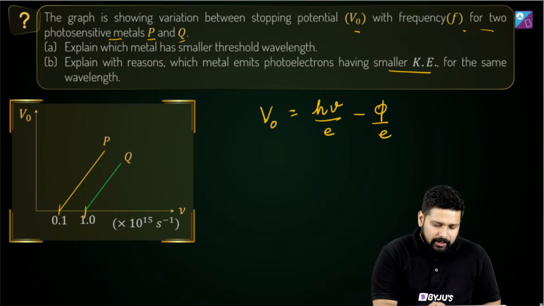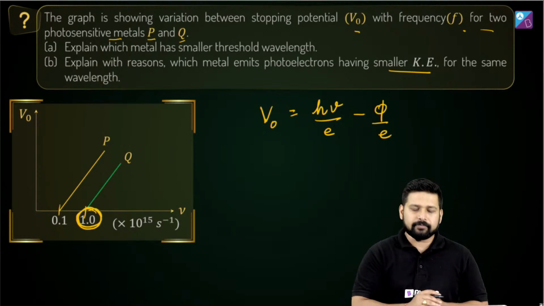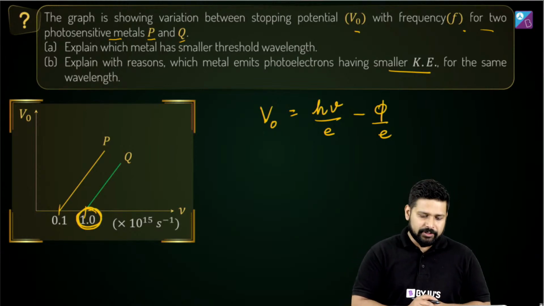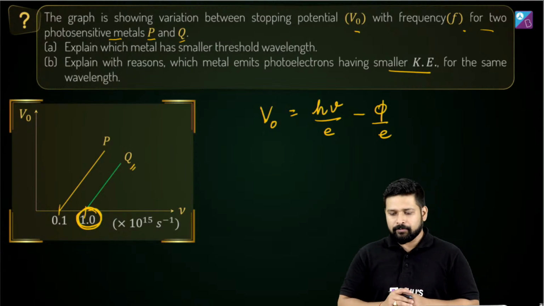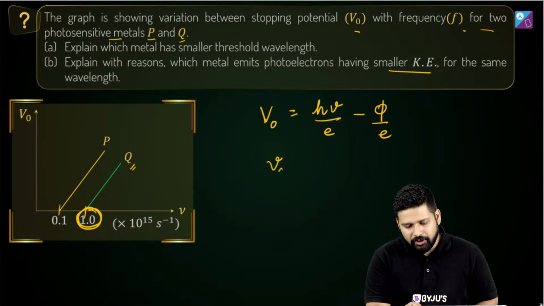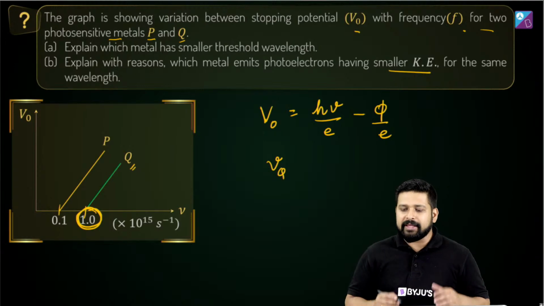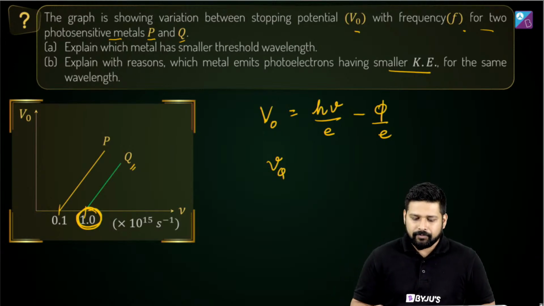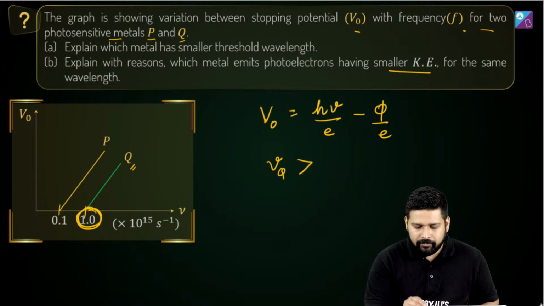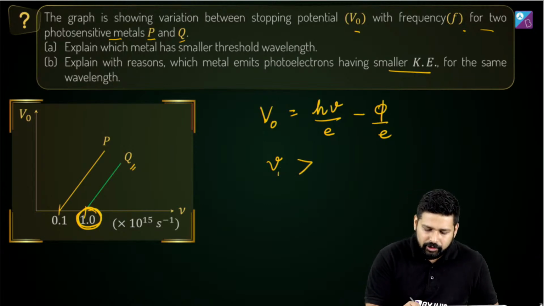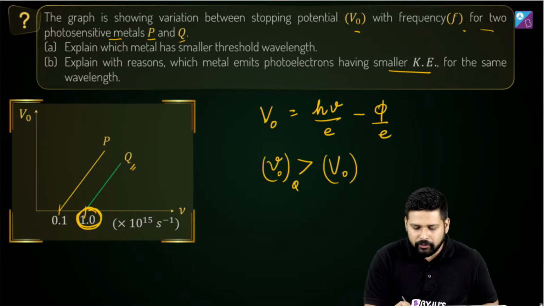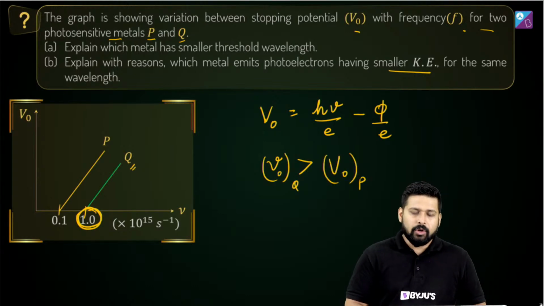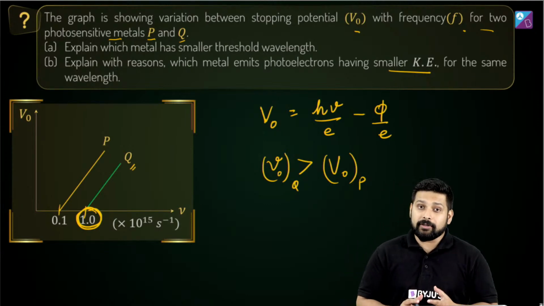You observe that the value of the frequency is higher over here. The value of the frequency for Q is greater. So I can write V_Q is greater than, and this is nothing but the stopping potential. So V0 of Q is greater than V0 of, or stopping potential of, P, which means that you require a